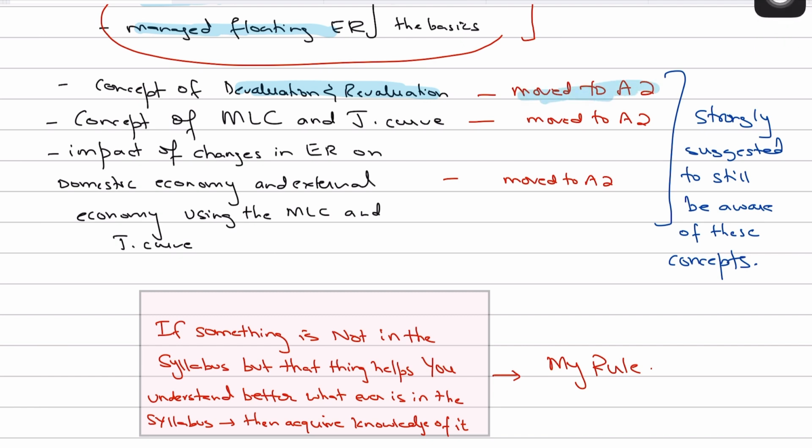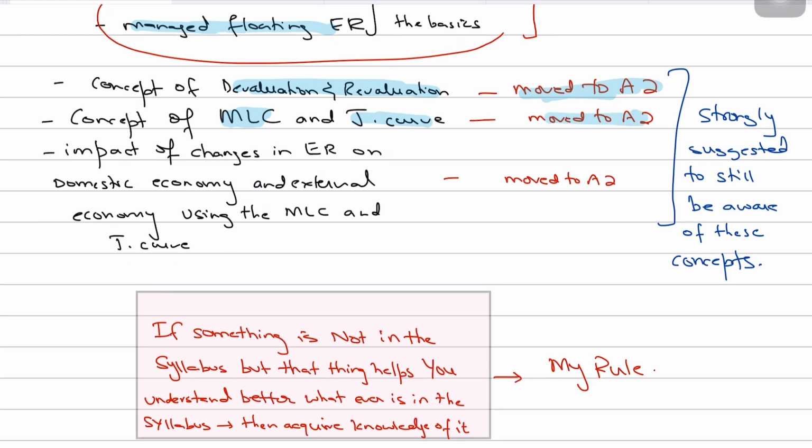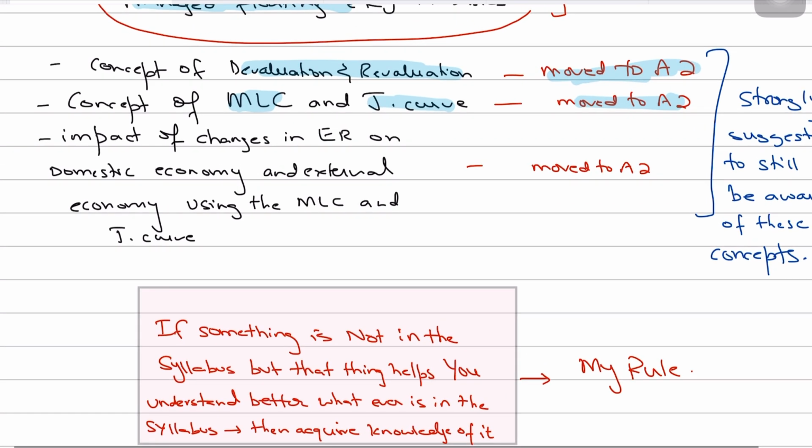The concept of the Marshall-Lerner condition and the J curve has been moved to A2. However, I regret this decision of Cambridge to move it to A2. It makes no sense. Also, the impact of changes in exchange rate on the domestic economy and the external economy, using the Marshall-Lerner condition and J curve.